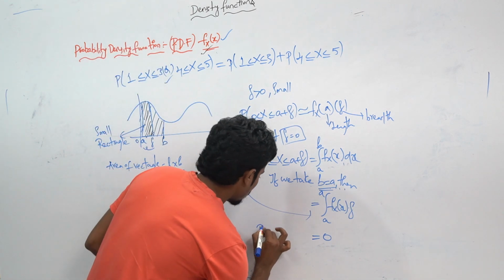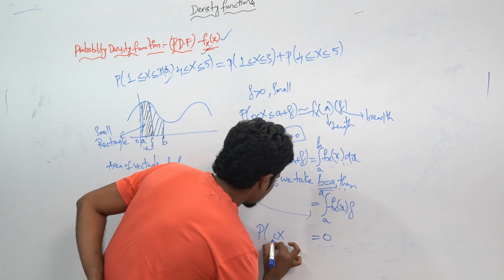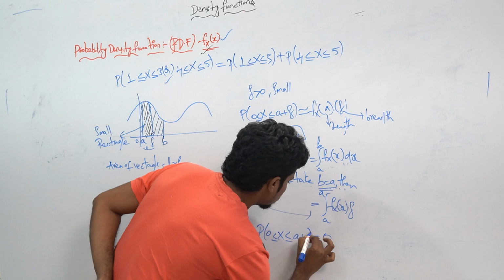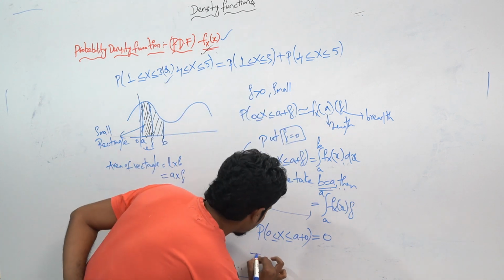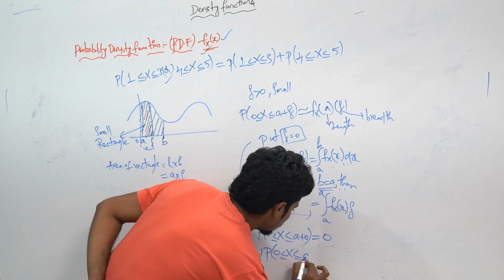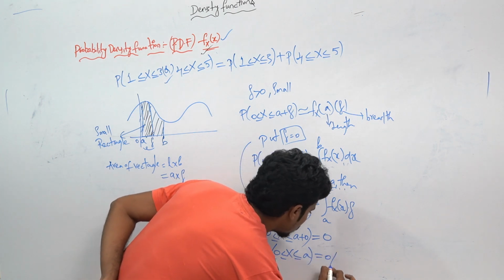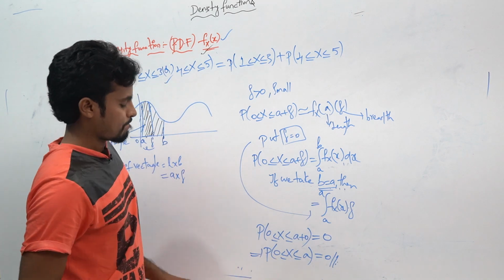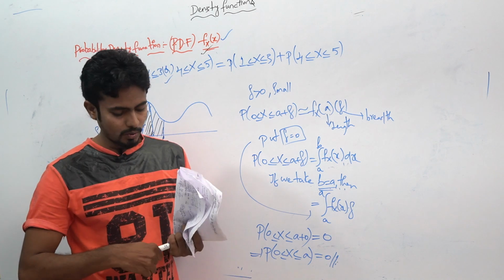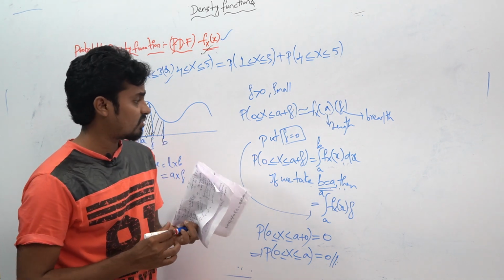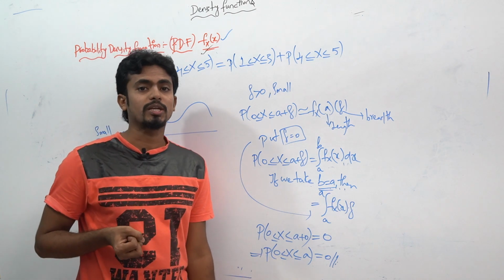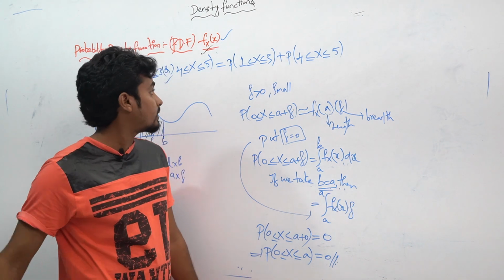Right? That means P of x in between 0 to a plus 0. So here you will get the P of x in between 0 to a, that will be equal to 0. Right? In this observation we have to clearly note one thing, that the probability of closed interval will be equal to the probability of open interval. How you can write that?